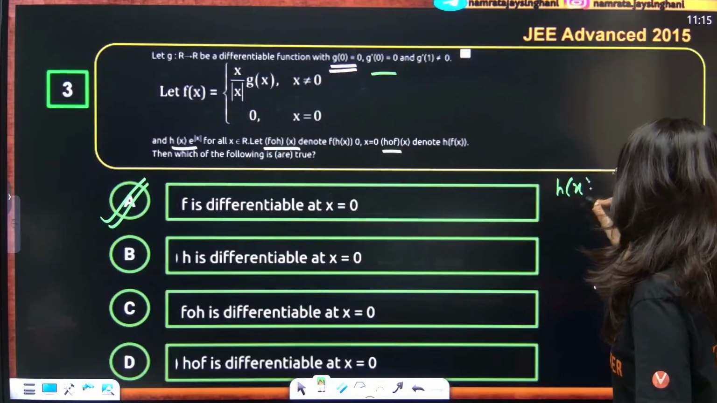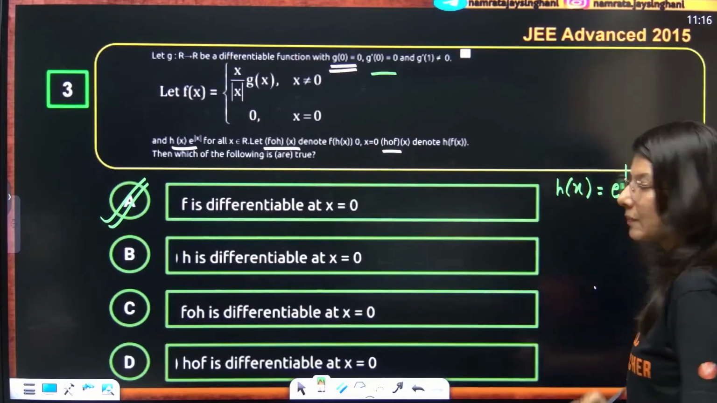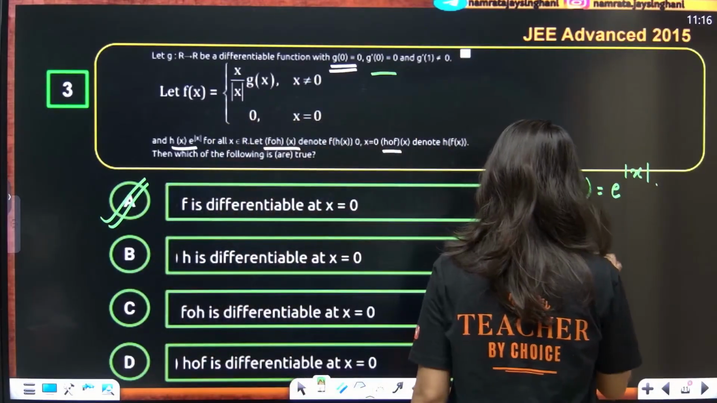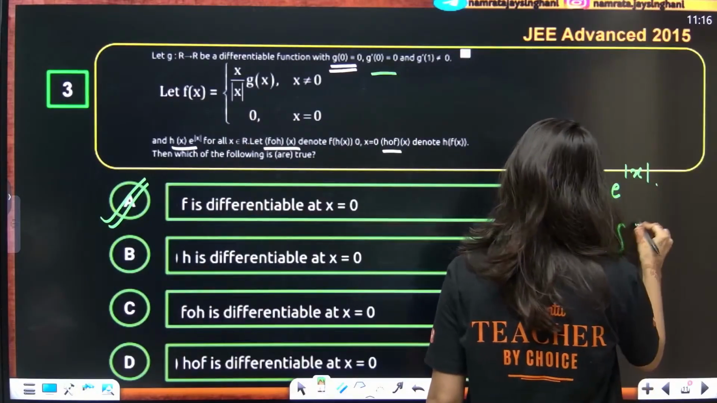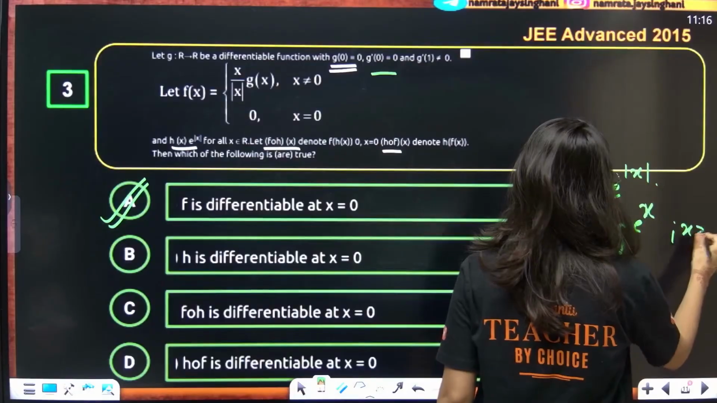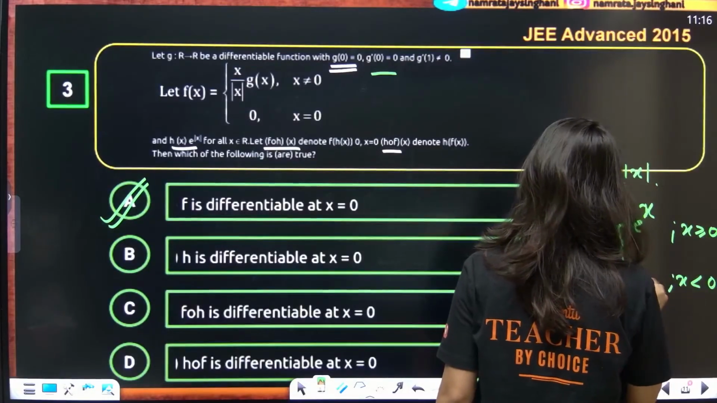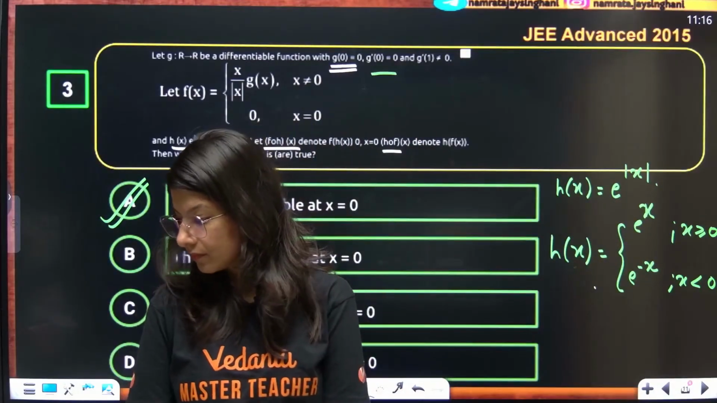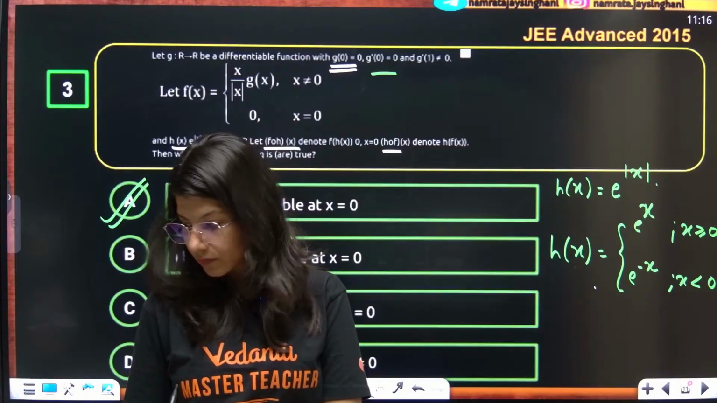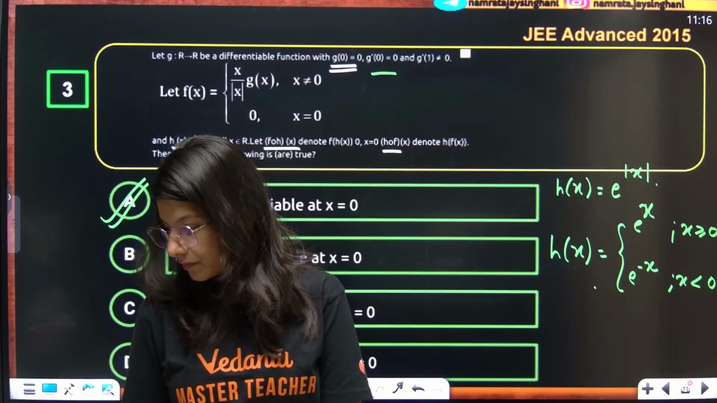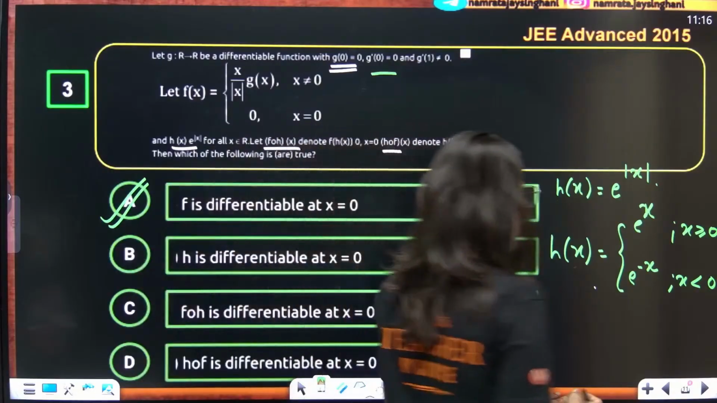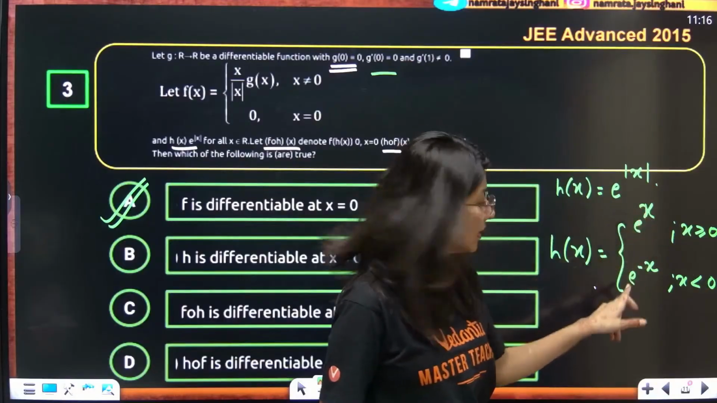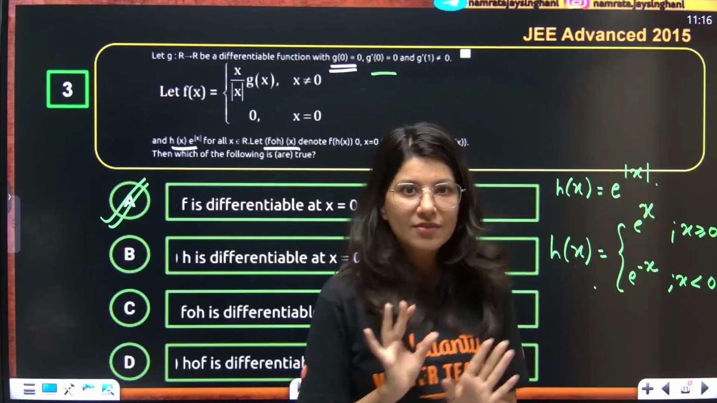What is h? h of x is nothing but e raised to power mod x. So if I define it, h of x is equal to e raised to power x where x is greater than or equal to 0, and e raised to power minus x where x is less than or equal to 0. Now, if I talk about continuity, you put x equals 0: e power 0 is 1, e power minus 0 is 1. So h is a continuous function for sure.